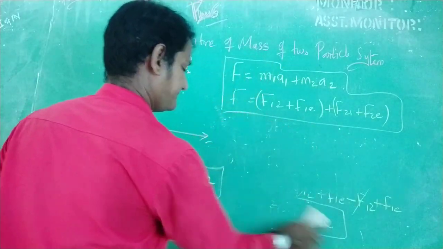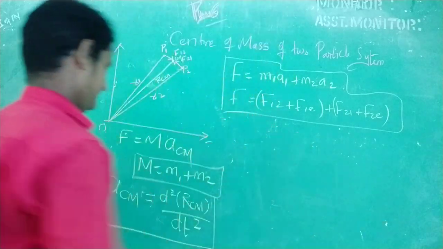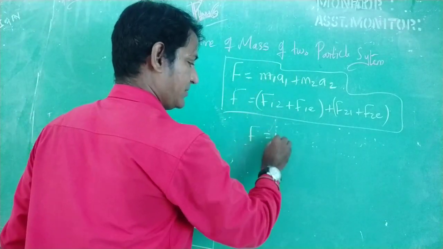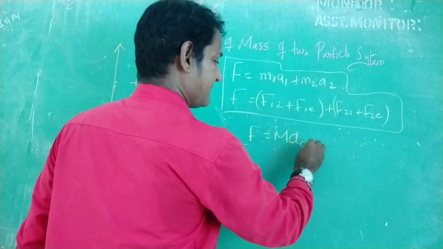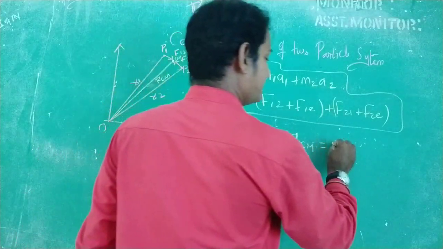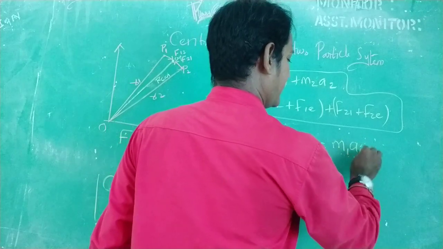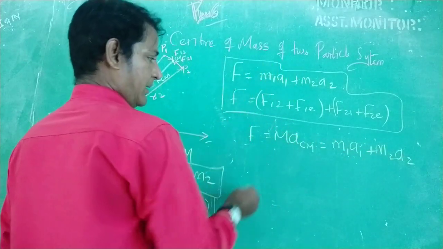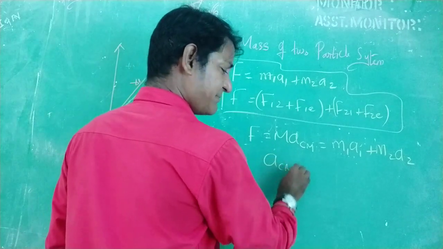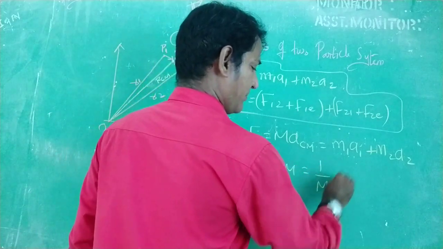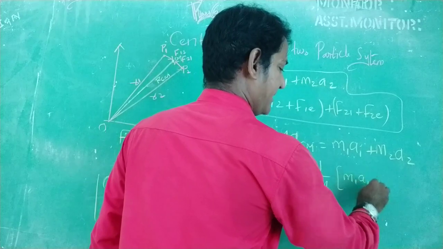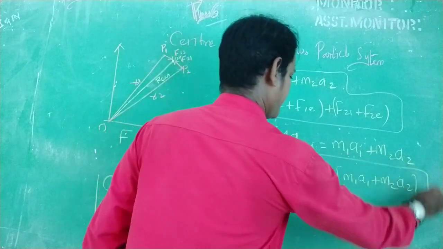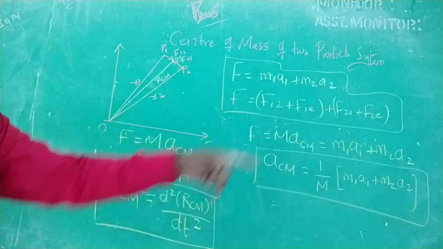Now I can write this as F is equal to M into A suffix CM is equal to m1a1 plus m2a2. So A suffix CM can also be written as 1 by M of m1a1 plus m2a2. Okay. Now what is a1 and what is a2?